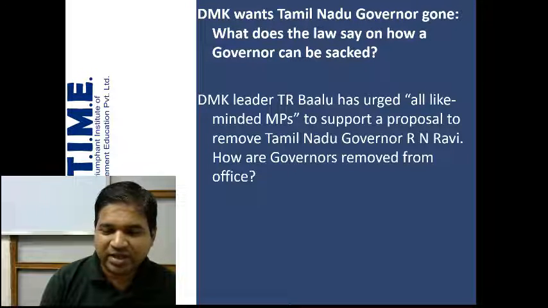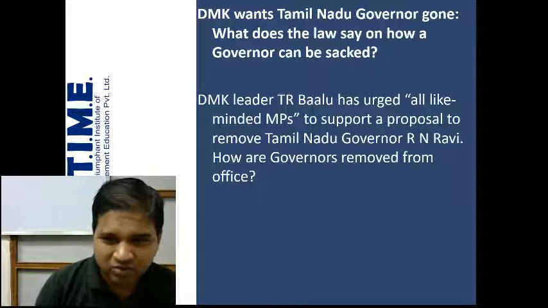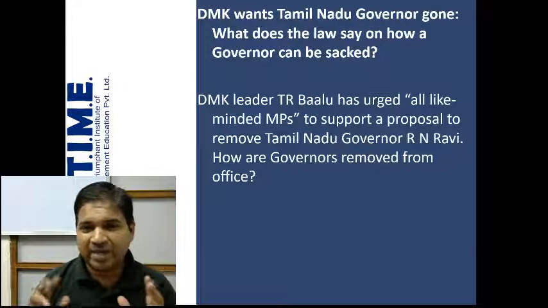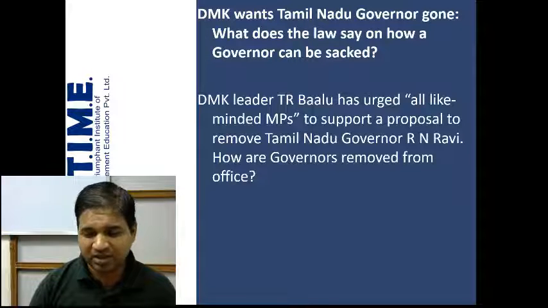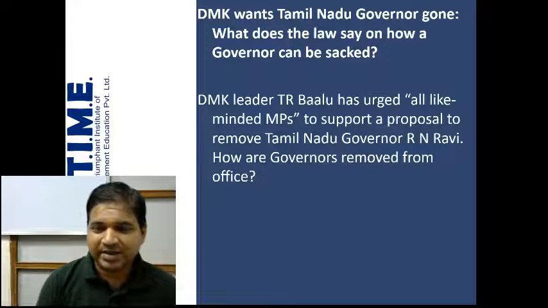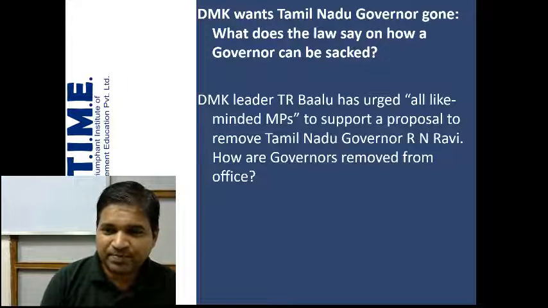As you know, the DMK leader is T.R. Balu, and the governor of Tamil Nadu is R.N. Ravi. So T.R. Balu has urged all like-minded MPs, not only DMK leaders but all the members of parliament who think the same as the DMK leader, to support a proposal to remove Tamil Nadu Governor R.N. Ravi. So, how are governors removed from office?